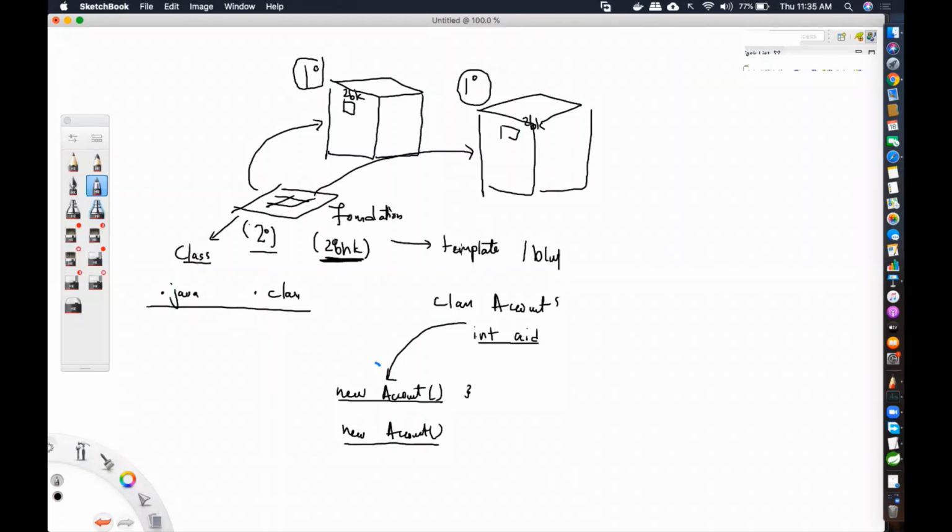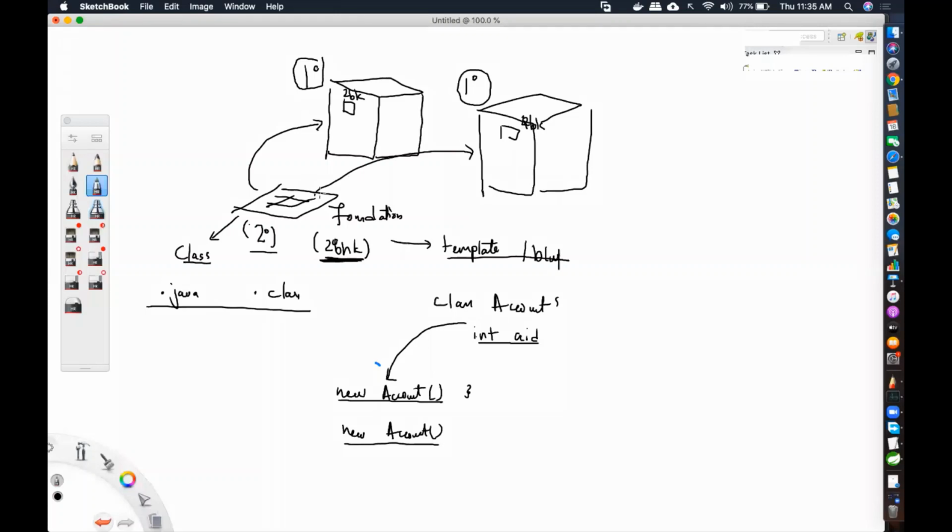It is a blueprint or a template to create 0 or more objects. Why am I saying 0? Because even if I do not create an object, this is still a class. A template or blueprint to create 0 or more like objects. Why am I saying like objects? Because obviously the template remains the same. It does not mean that if this is 2 BHK, I can make this 4 BHK. That does not work that way, right?